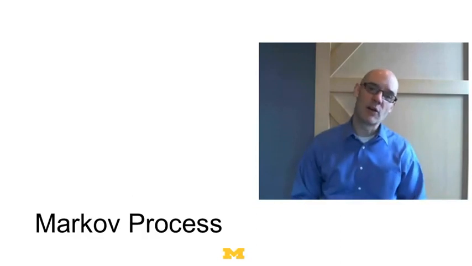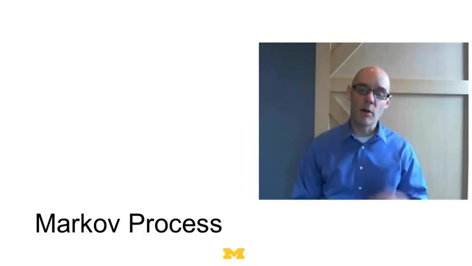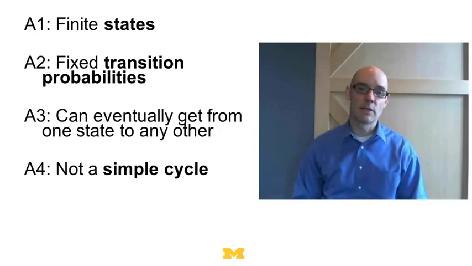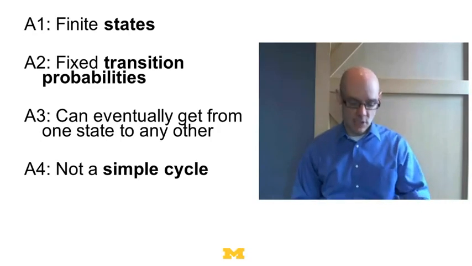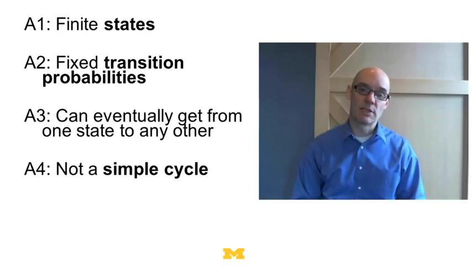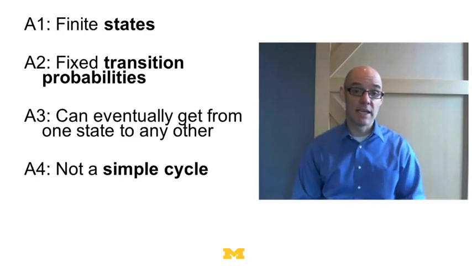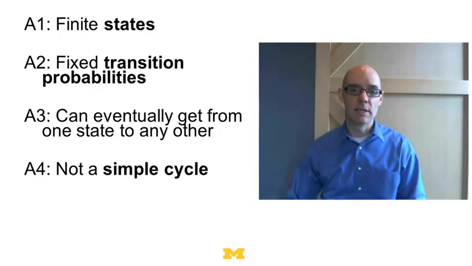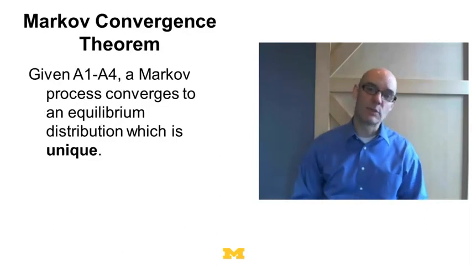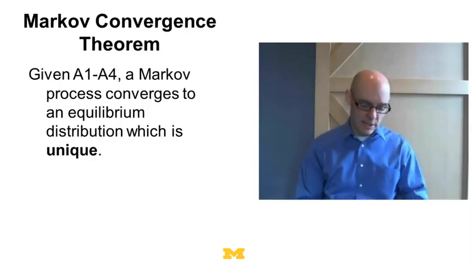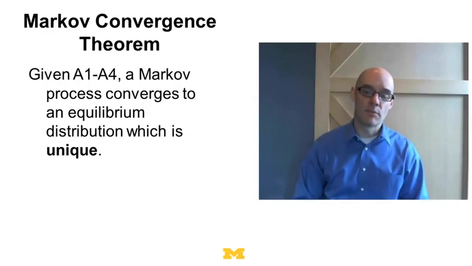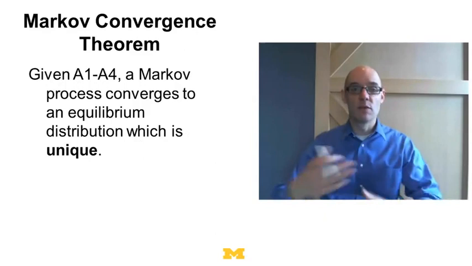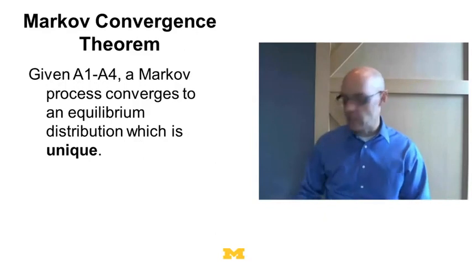Now remember we studied Markov processes in a previous lecture. And in the Markov processes, we always got a unique equilibrium. In a Markov process, we made the following assumptions. We said there's a finite set of states. We said there are fixed transition probabilities, that you could get from any one state to any other, and that it wasn't a simple cycle. So it didn't go A, B, C, A, B, C, A, B, C. Given those assumptions, we got something called the Markov convergence theorem, which said that given A1 to A4, a Markov process converges to an equilibrium that's unique. Now remember that was a stochastic equilibrium, so it was moving between the states. It was still churning, but it was a unique equilibrium.